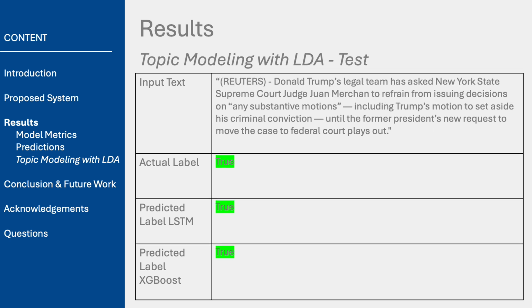Now, let's look at the same article, but with a news source disclaimer appended to the beginning. The LSTM model still correctly classifies the article as true because it focuses on the content, independent of the disclaimer. However, the XGBoost model has now changed its classification to true as well. This time, the presence of the disclaimer, which the XGBoost model heavily relied on, leads it to classify the article as genuine. This shift in behavior highlights how XGBoost can be overly reliant on external cues, like the disclaimer, instead of purely focusing on the content of the article as it should.